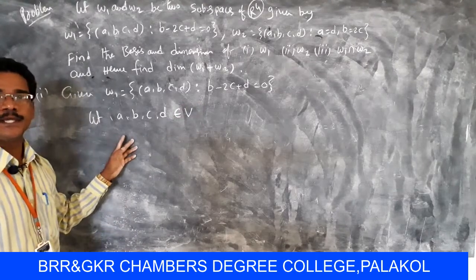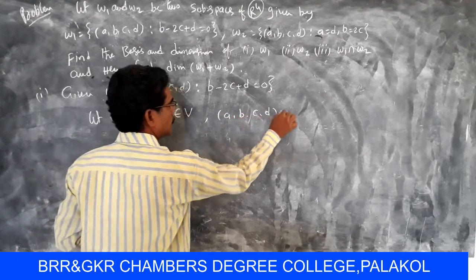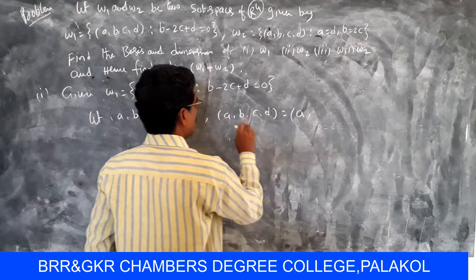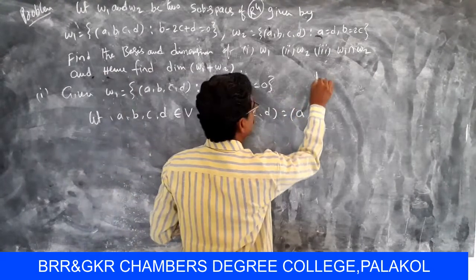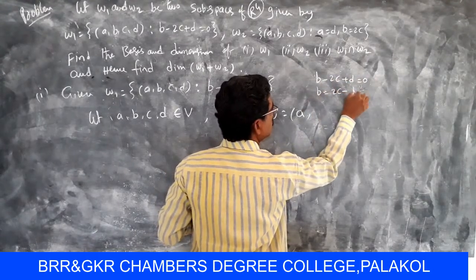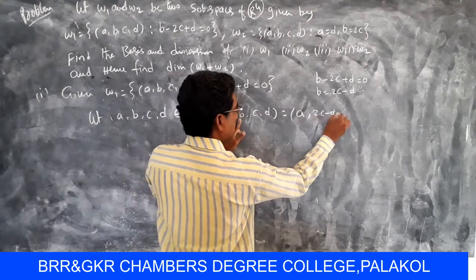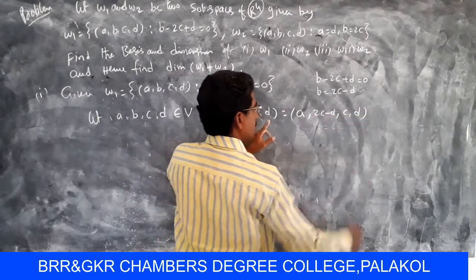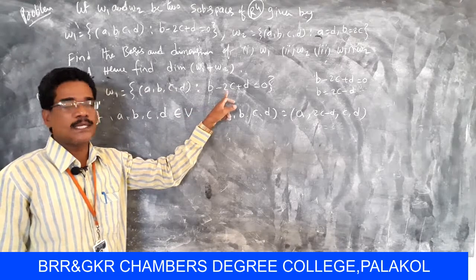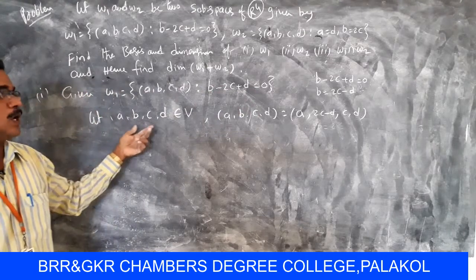Suppose (A, B, C, D) belongs to V. Here the given condition is B minus 2C plus D equals 0, then B equals 2C minus D. So then (A, B, C, D) becomes A, 2C minus D, C and D. This is the condition for W1.